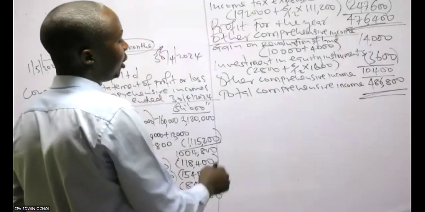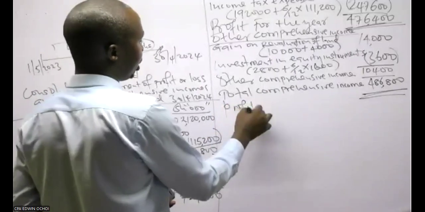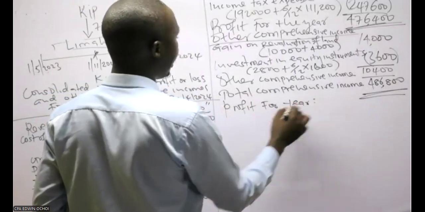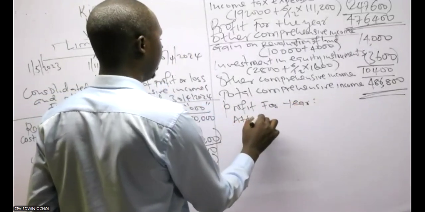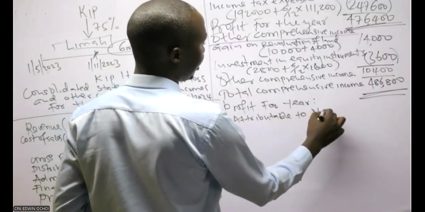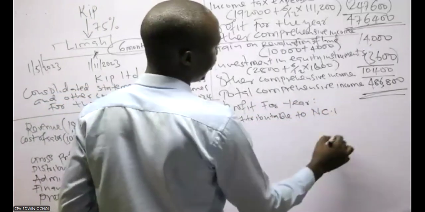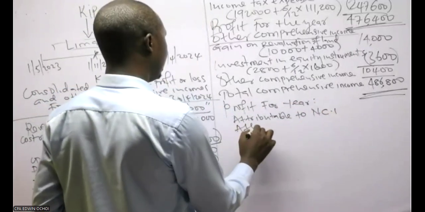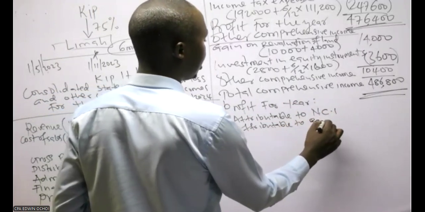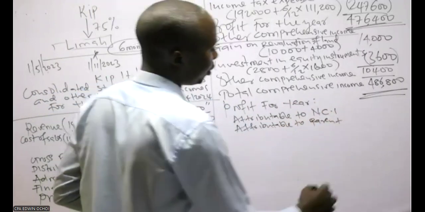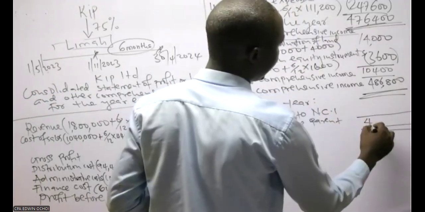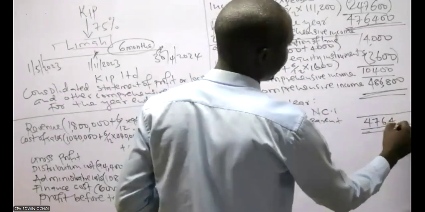We have profit for the year, so we have to share profit for the year. We have to say this profit for the year is attributable to minority shareholders, that is, attributable to NCI, and attributable to the parent. What can be attributed? This one, 476,400.